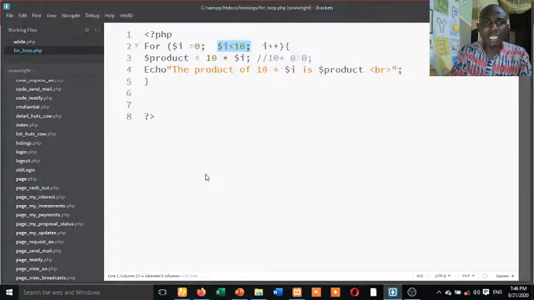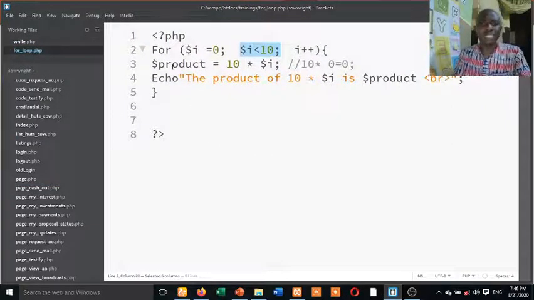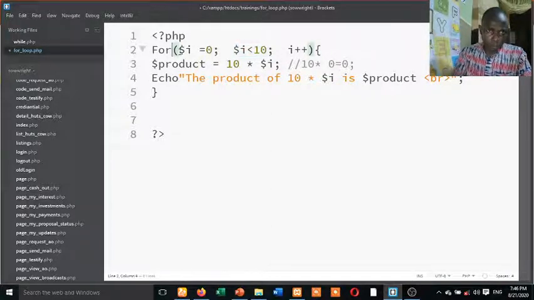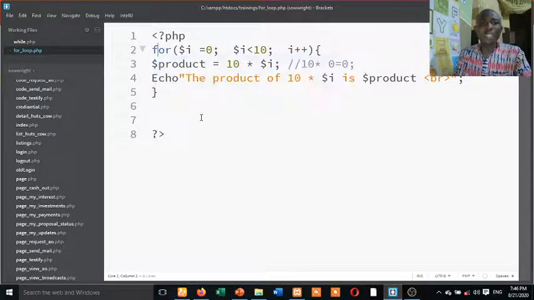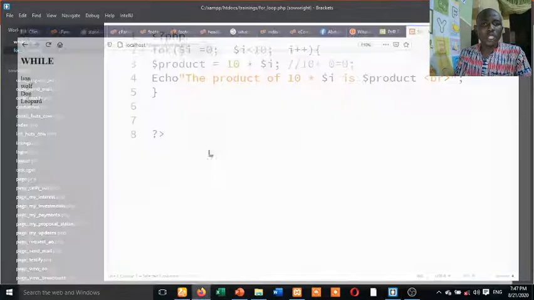Let me widen this so that you can see it very well. This is for using for loop. You see, this time around you are just going to practice. You are still just going to practice this thing like this. It's not that you have a project that you can use. You can think of something you do that will make it real. So this is for loop. For I is equal to 0, you just declare a variable equal to 0. Don't worry, let me just run it so that it will be clearer.